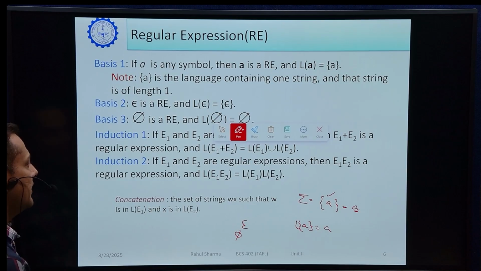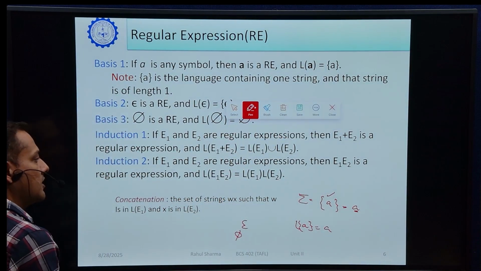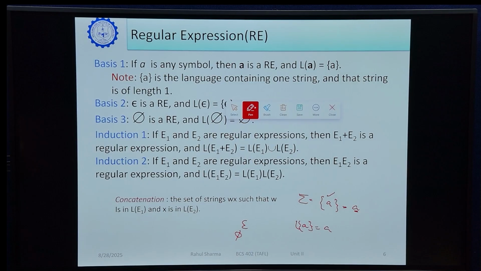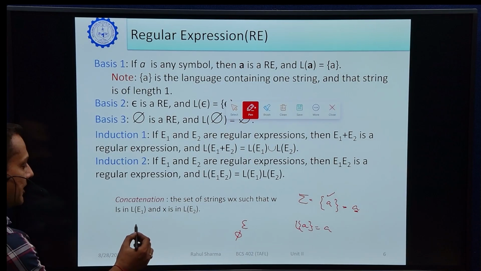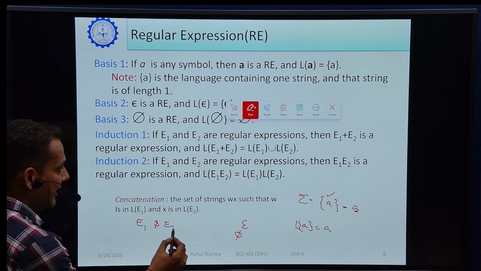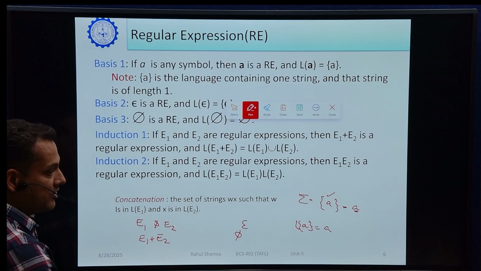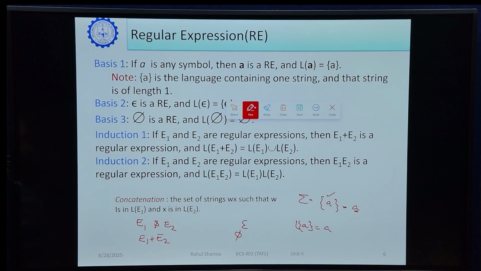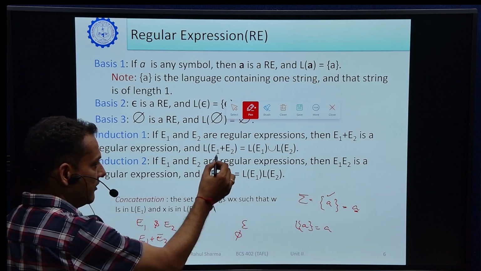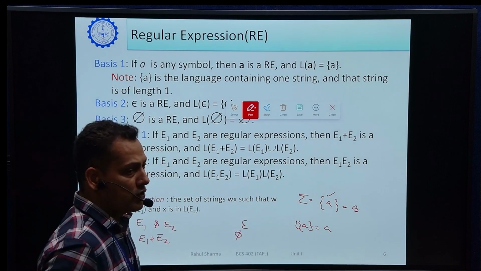Third one is, if E1 and E2 are regular expressions, then E1 plus E2 is a regular expression. It is the condition that if we have two expressions represented by E1 and E2 respectively, then E1 plus E2 is also a regular expression, which shows the union of E1 and E2. Written here, the language of E1 plus E2 represents the language of E1 union the language of E2.